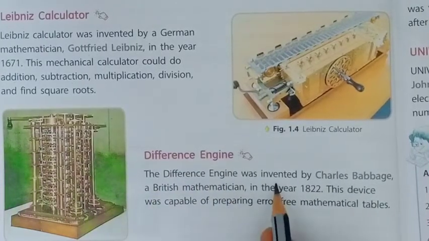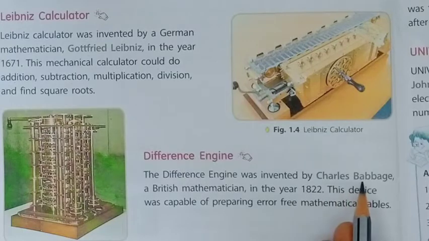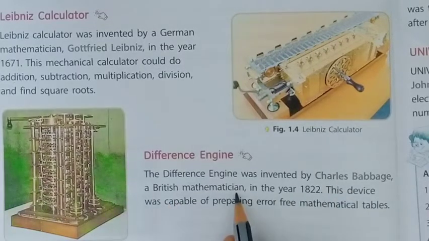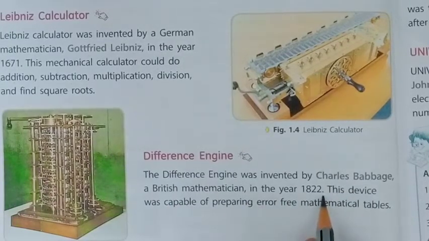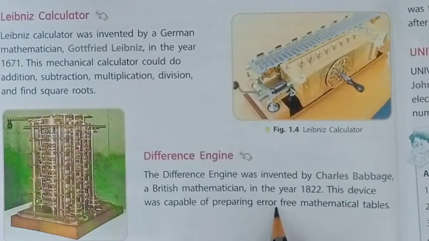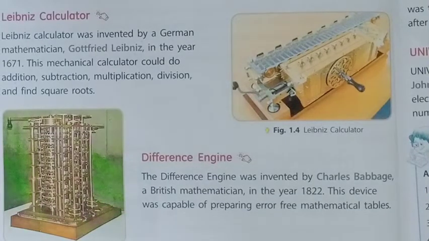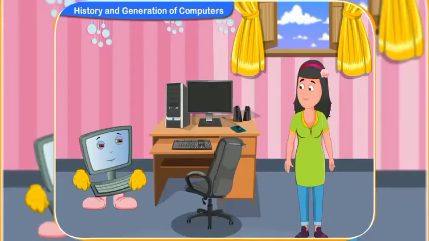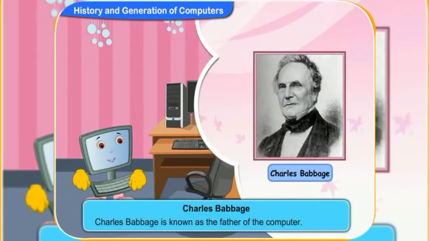Now the next topic is the difference engine. The difference engine was invented by Charles Babbage, a British mathematician, in the year 1822. This device was capable of preparing error-free mathematical tables. And Charles Babbage is known as the father of the computer also.